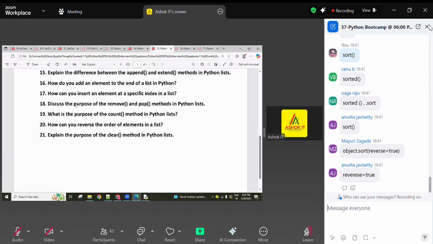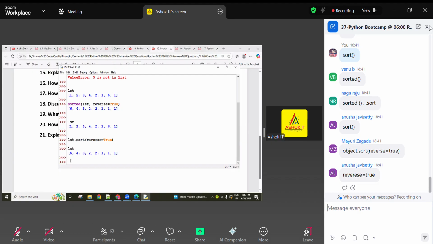Okay, now. What is the difference between the remove and pop methods? Purpose of the remove and purpose of the pop method. Based on the value, if we want to remove, we use the remove method. Based on the index, if we want to remove, we use the pop method.